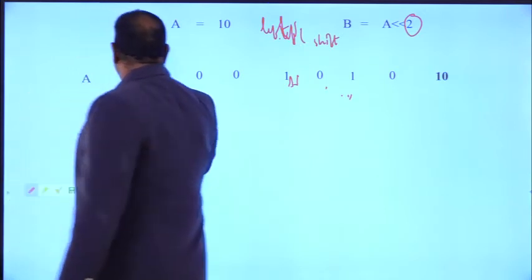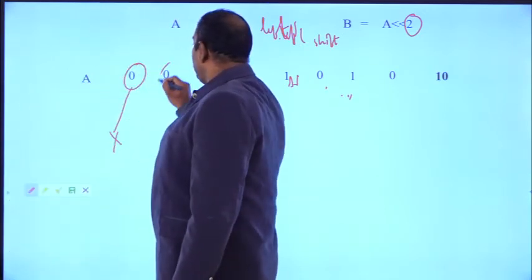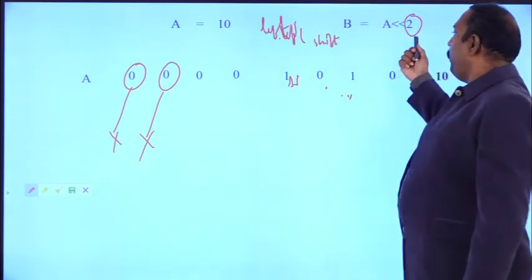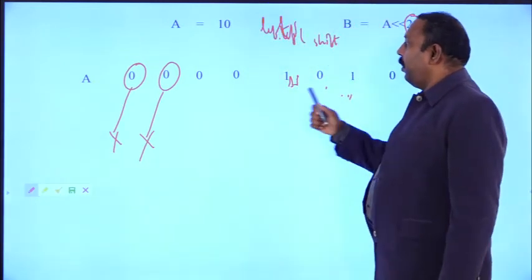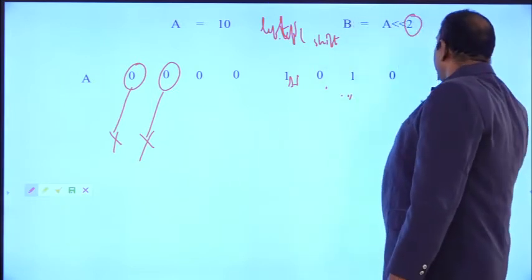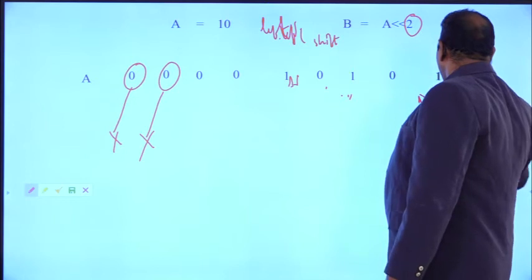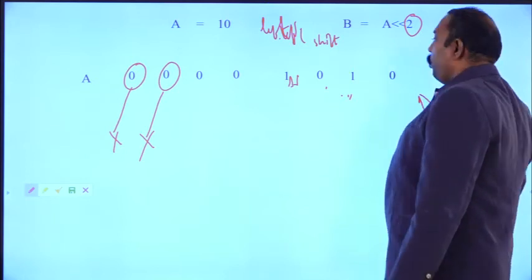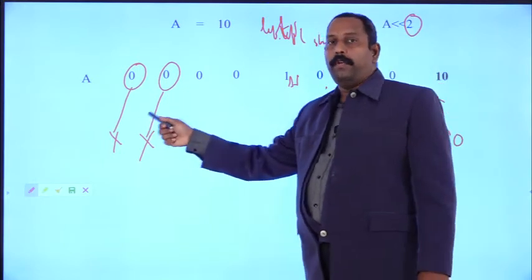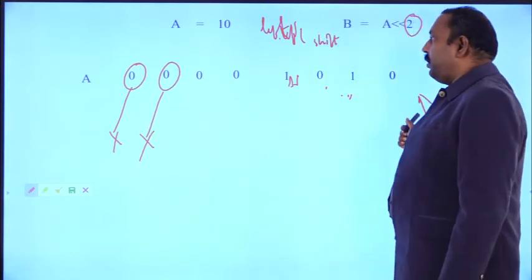This 0 will be deleted and this 0 will be deleted. 2 bits will be deleted because we want to shift 2 bits. If we delete 2 bits on the left side, we have to add 2 bits on the right side, that is, 2 zeros. Even if we lose a 0 or 1 here, we add only zeros on the right side.